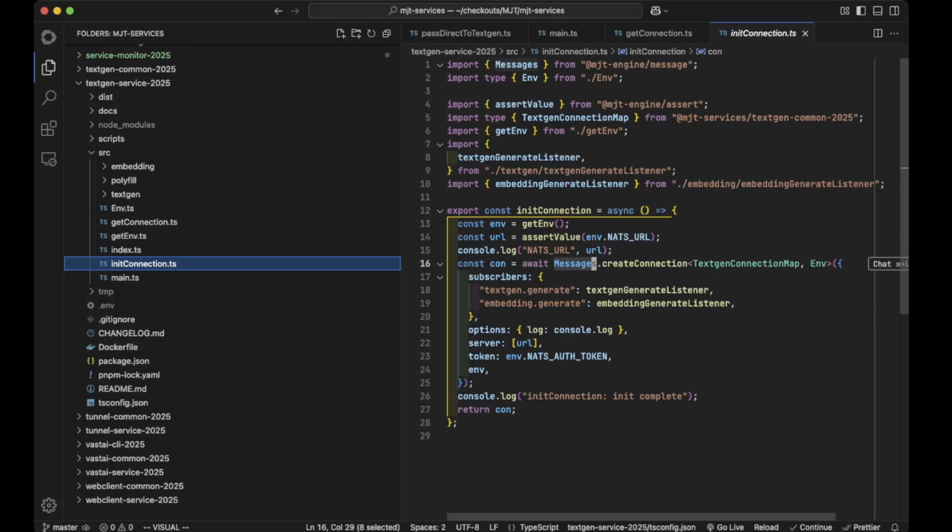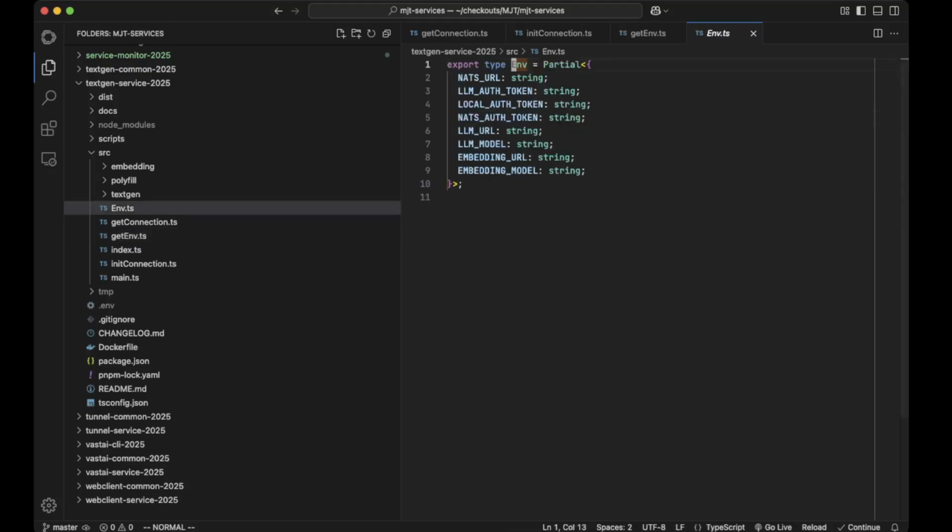So the init connection does this get env, right? Which is another pattern that I use, where I just have an env and then I say, hey, these are all the things that this thing knows about, as far as what's in the .env file. And for this one, it knows how to do LLM stuff, and it also knows how to do embedding stuff, right?